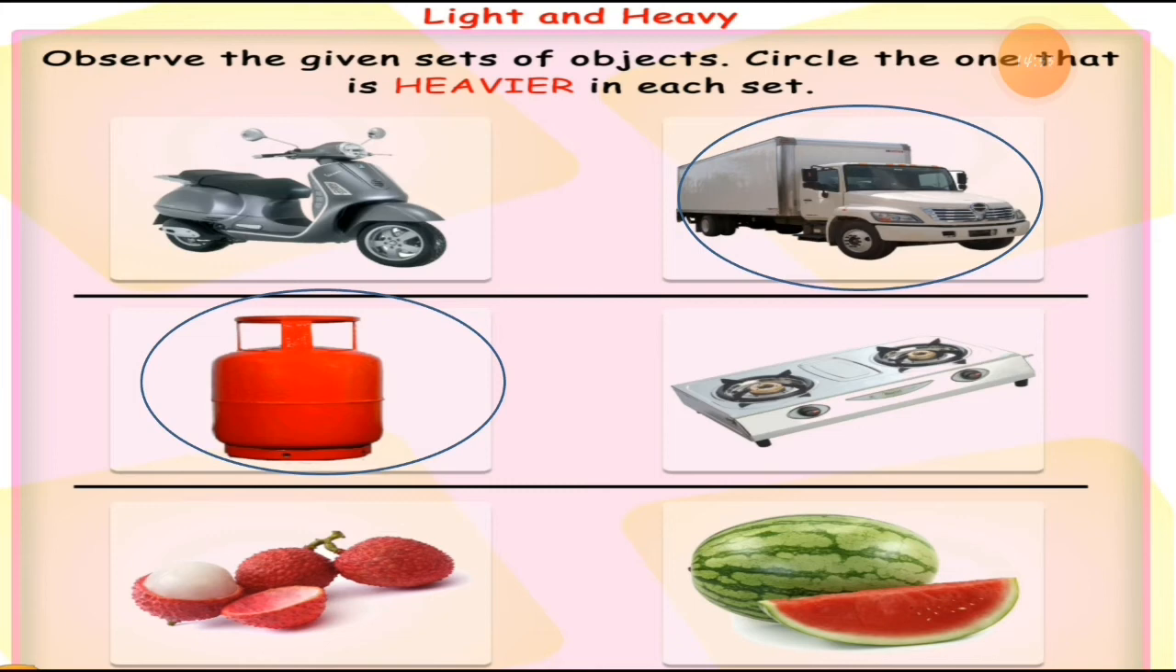Cherry is a very small fruit compared to the watermelon. Watermelon is a big fruit in weight and in size also, compared to cherry. So the correct answer is a watermelon. So you have to put a circle on the watermelon. This one is the correct answer.